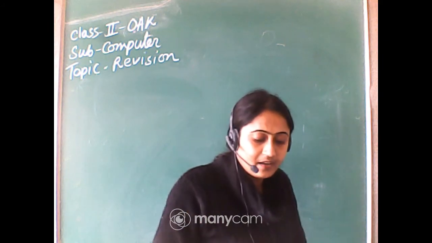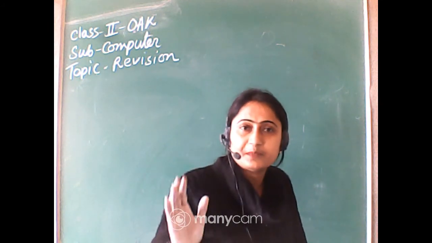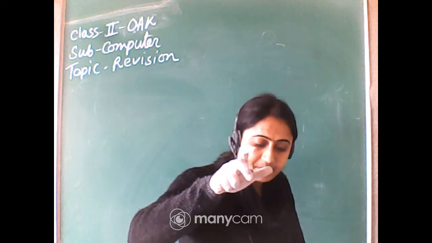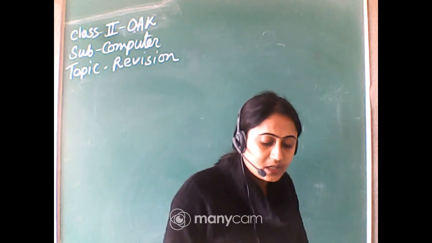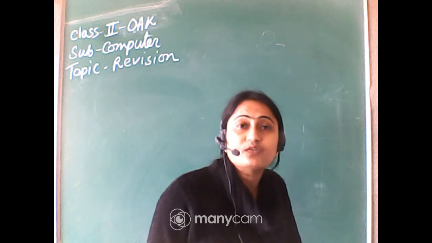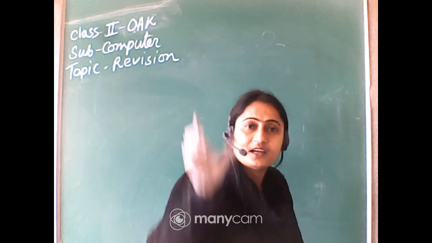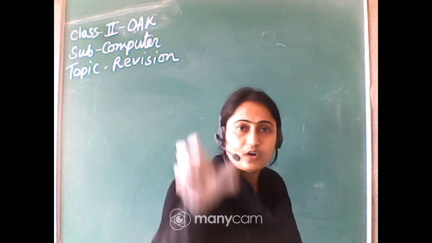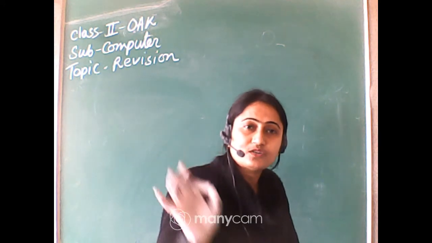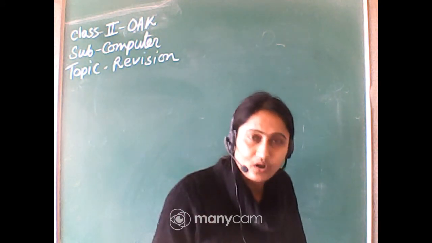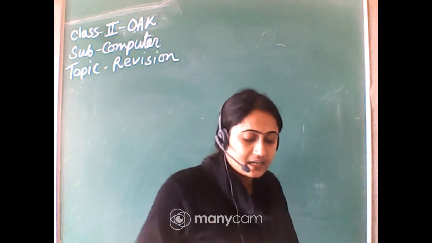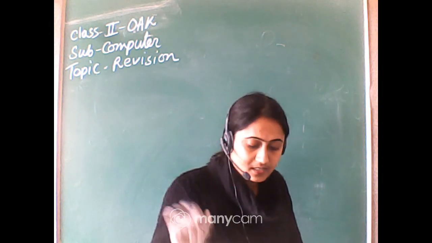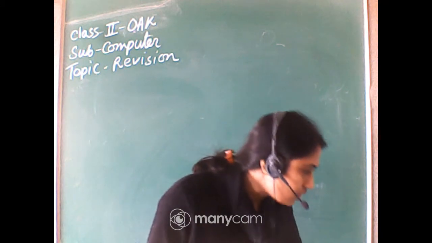Or another way, right click on the start button. There's a start button, you just right click on the start button. When you right click on the start button, choose the shutdown or sign out option. When you right click, there will be a drop down menu or options. If you want to shut down, you just select the shutdown or sign out, and then click on the shutdown button. After choosing the option, click on the shutdown button. In this way also you can shut down.